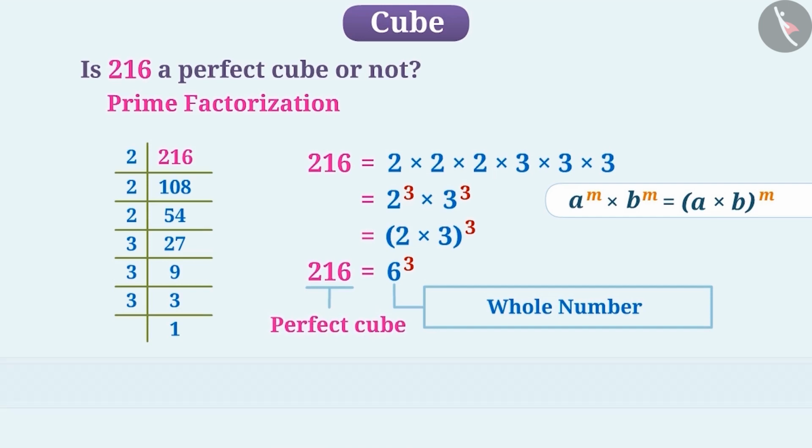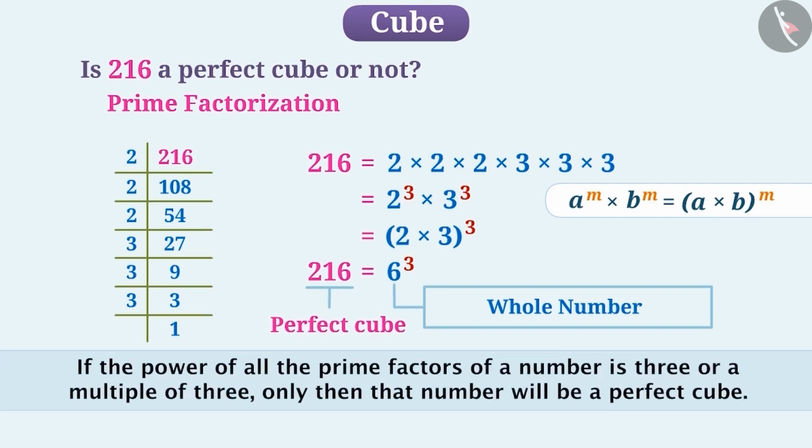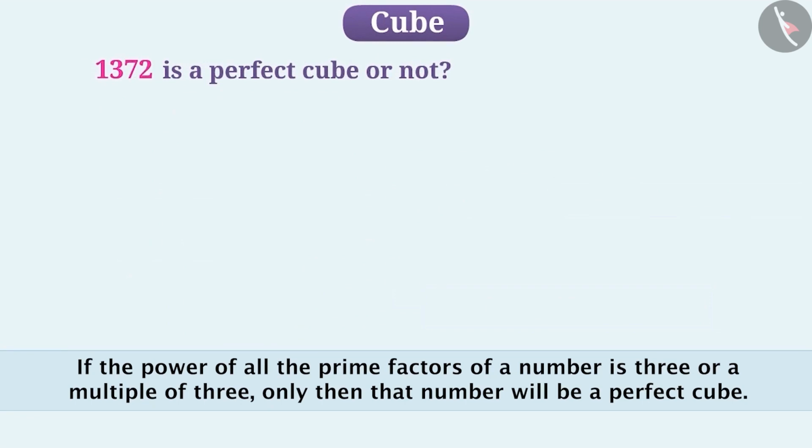You should also understand one more point. If the power of all the prime factors of a number is 3 or a multiple of 3, that is, if we divide all the prime factors into groups of 3, only then that number will be a perfect cube. Now let's talk about